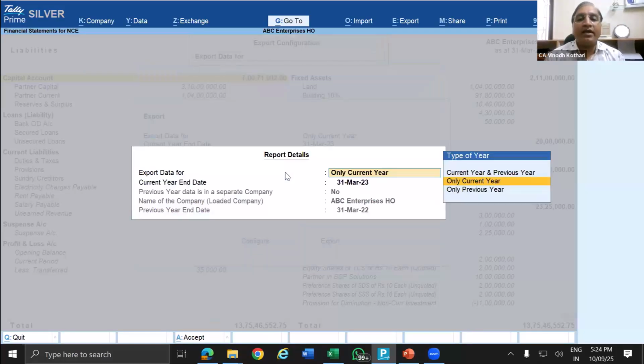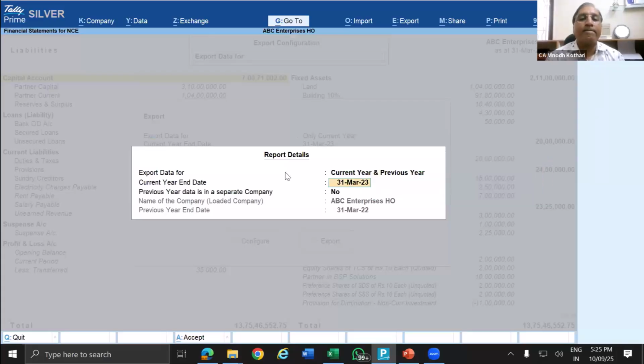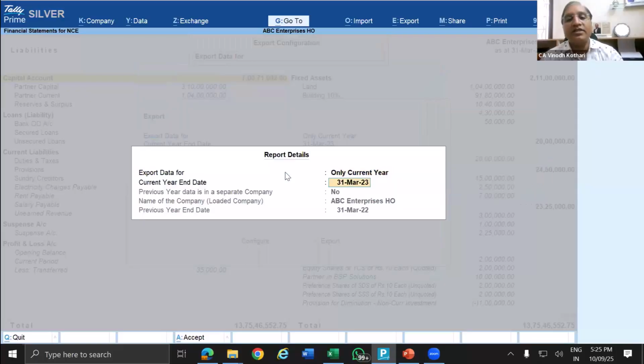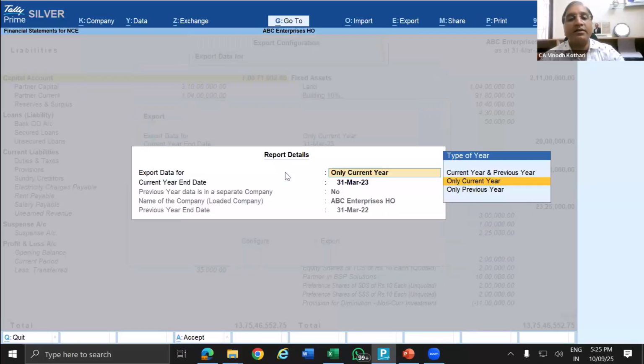So this way you can enable this. So only current year, only previous year. So current year data. Previous year data in a separate company, I have to give here, yes. So you see why this is not working, because I did not mention here that previous year data is in a separate company.